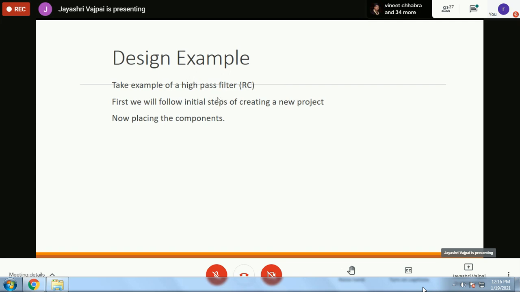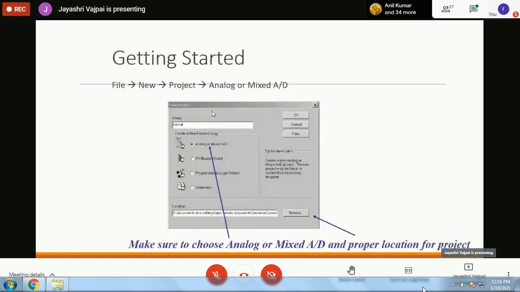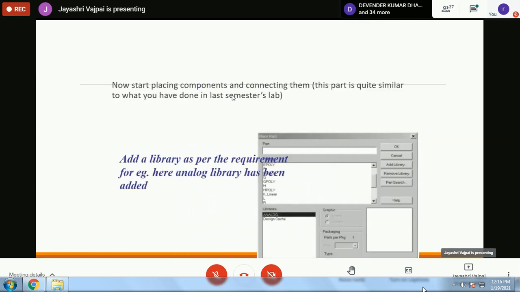So the first part would be to open a project and then open a file. I have already shown you how. Quickly let us revise. So go for the file option, create new, then project, and then select analog, then go for create a blank project, then open the schematics window.